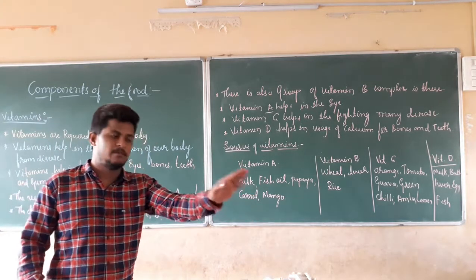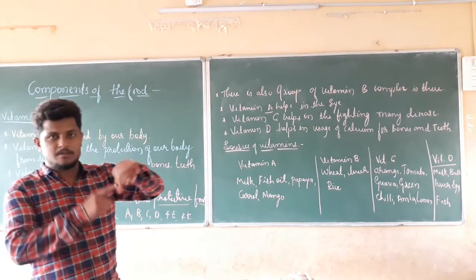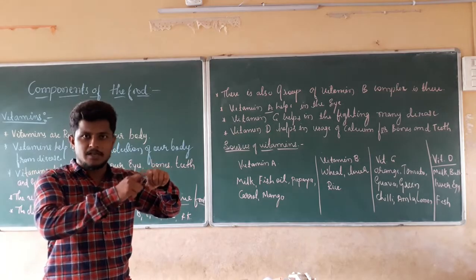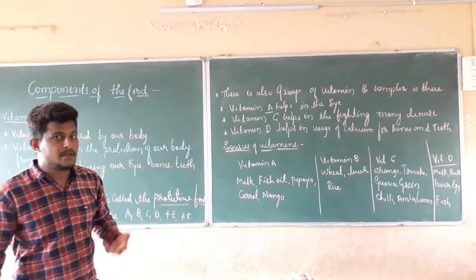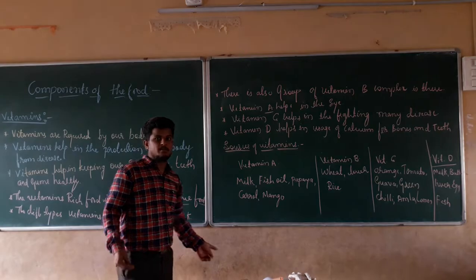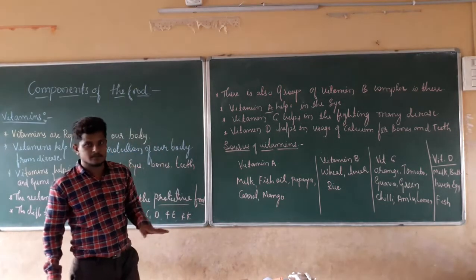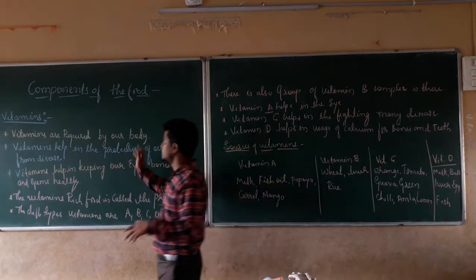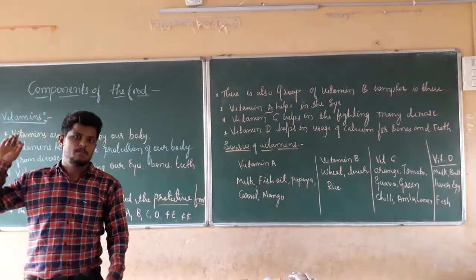When you suffer from an injury, the injury should recover. How is it going to recover? Due to the clotting of the blood in that part. How does the clotting of the blood happen? It happens with the help of vitamin K. Right? These are the main purposes, the main importance of the vitamins. I hope this is clear.